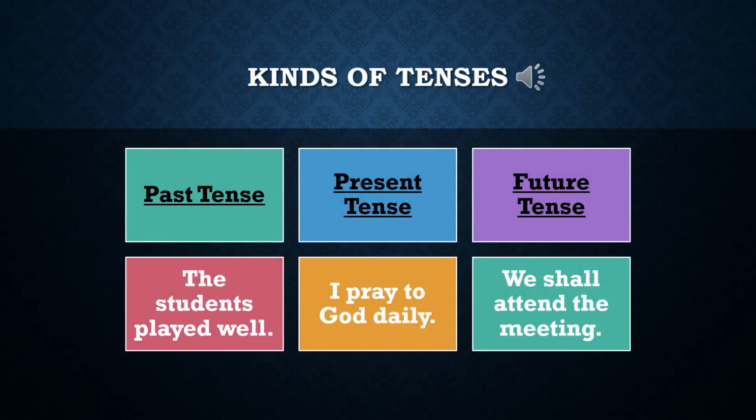Now there are three kinds of tenses: past tense, present tense and future tense. See the past tense. The sentence is, the students played well. Present tense, I pray to God daily. Future tense, we shall attend the meeting.